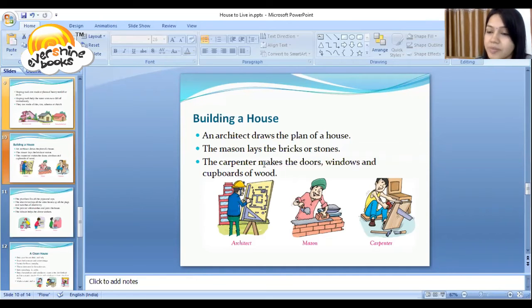The carpenter makes the doors, windows and cupboards of wood. So what is the role of the carpenter? The carpenter makes the doors, windows and cupboards of wood. What is the role of the mason? The mason lays the bricks or stones. What is the role of the architect? An architect draws the plan of a house.